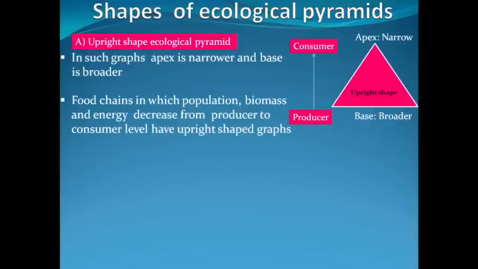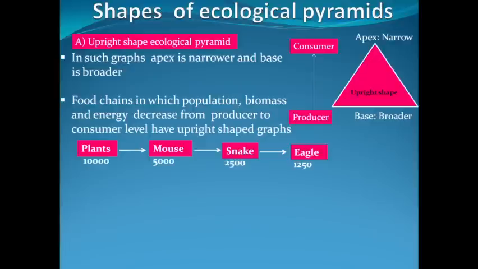All such food chains will show upright shaped ecological pyramid graphs. We'll see this through a food chain which starts with green plants on which mice are feeding, snakes are feeding on mice, and eagles are feeding on snakes.